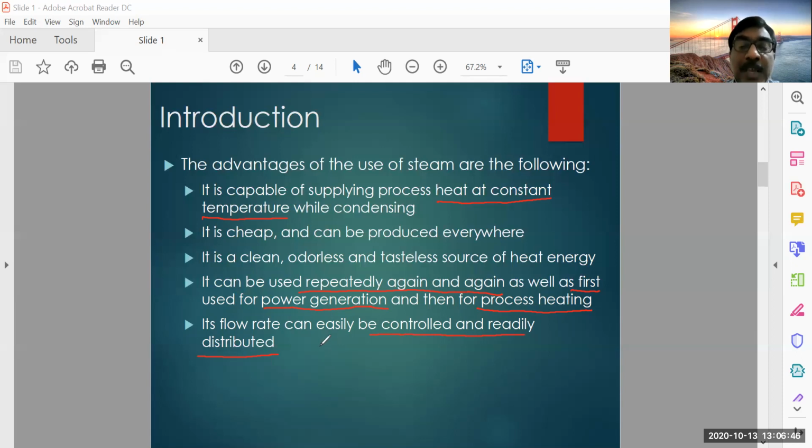You have to just maintain different lines of supply of steam, and you can control each line separately for its temperature, pressure, and all those things, and you can supply the heat to that particular process. So these are very important advantages of using steam for different applications.